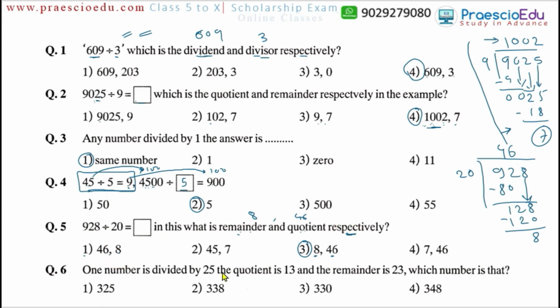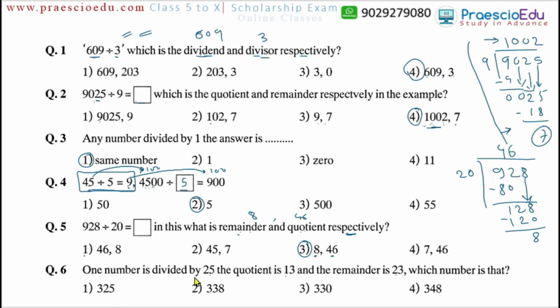One number is divided by 25 and the quotient is 13 and the remainder is 23. Which number is that? We have to find the dividend. We know the dividend is equal to quotient multiplied by divisor plus remainder.